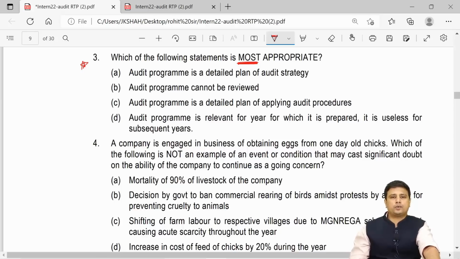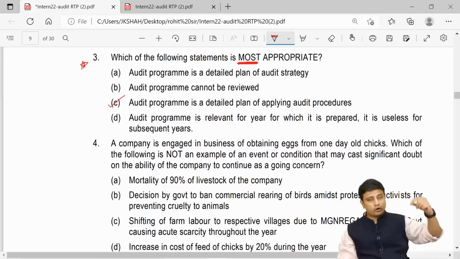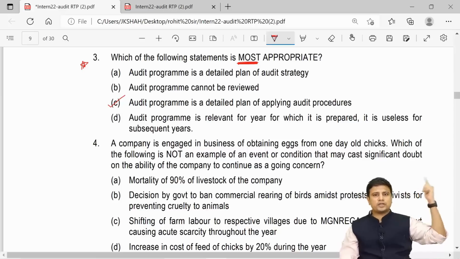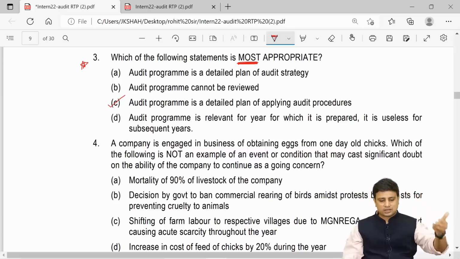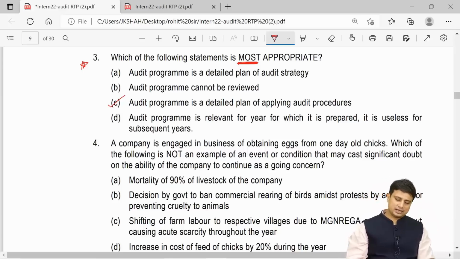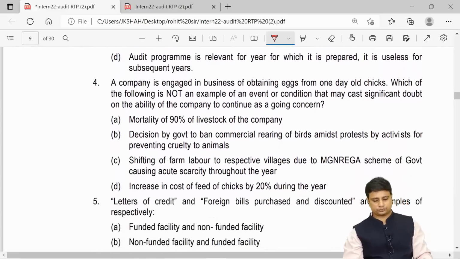Next, audit program is a detailed plan of applying audit procedures. My friend, this is the most appropriate. Here when we make a program, it is a detailed plan of the procedures. Next, audit program is relevant for the year for which it is prepared. It is useless for subsequent years. My friends, it will not be used in subsequent years as such, but based on the previous year's program we can take some decisions, and hence the answer here is going to be C.